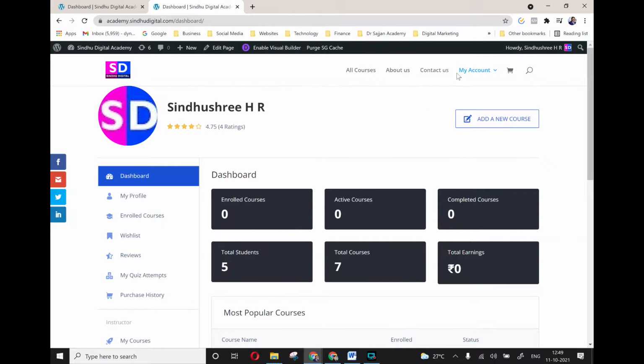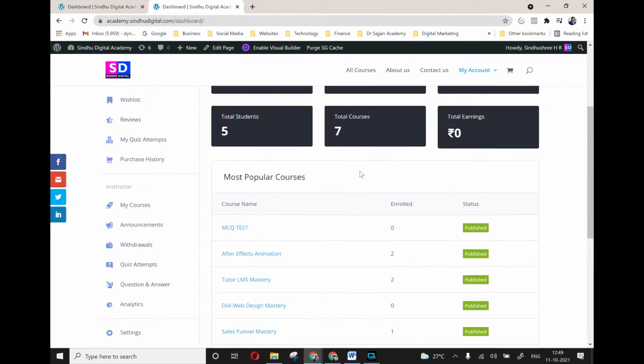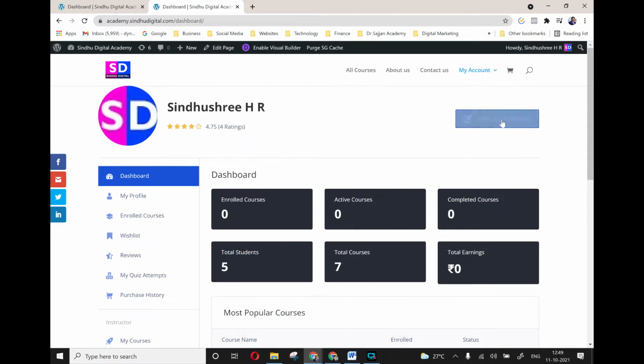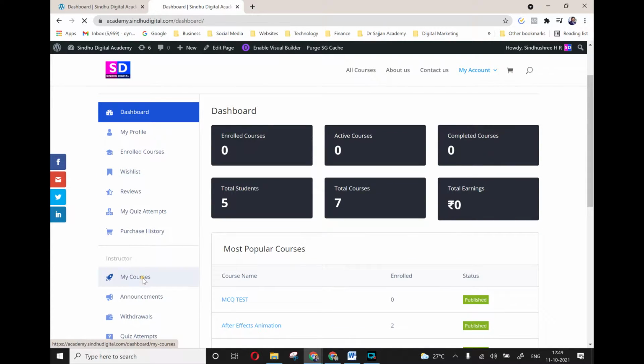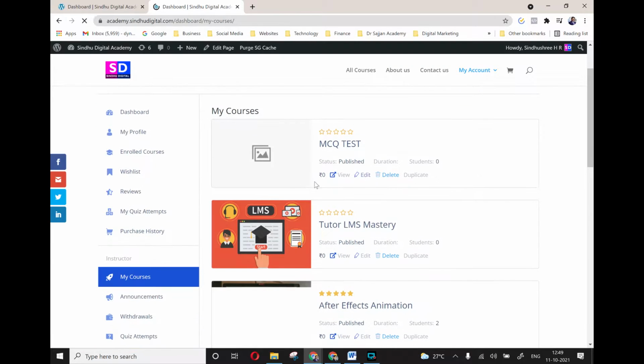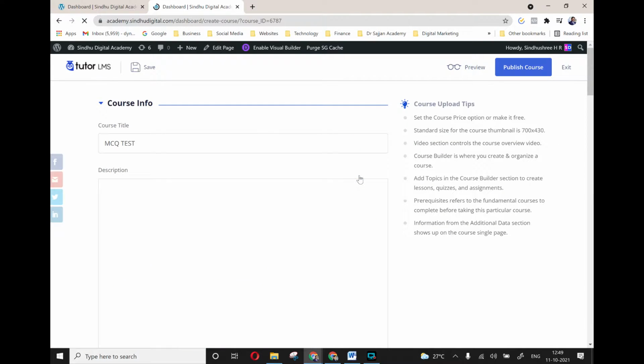I have logged into the account, okay, and I'm in the dashboard. So I have already just created a new course here for the MCQ also. What you can do is, I'm just showing you an example, okay. I already have created a particular MCQ topic, okay. So this is the MCQ. Let me edit and show you what all editing options.